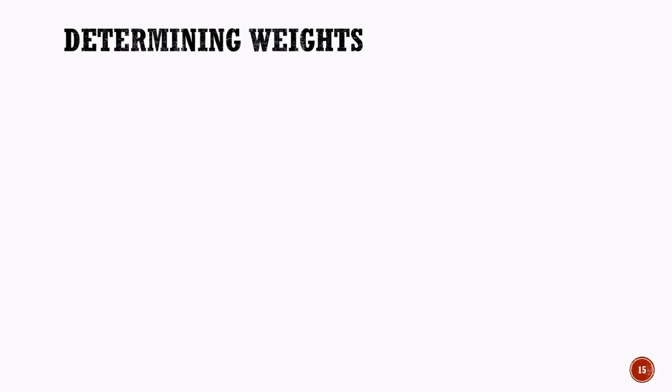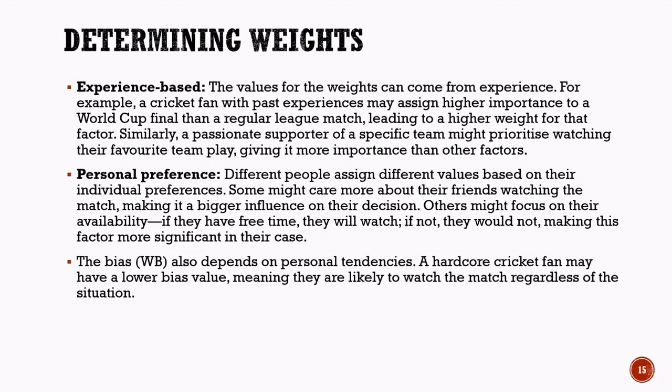Determining weights: experience and personal preference. Now let us understand how the actual values of weights are determined. In many artificial intelligence systems, weights are not chosen randomly. They are often based on experience, observations, historical data, or individual preferences.